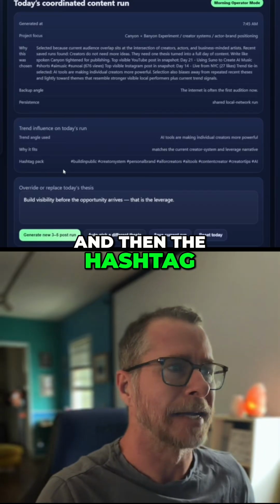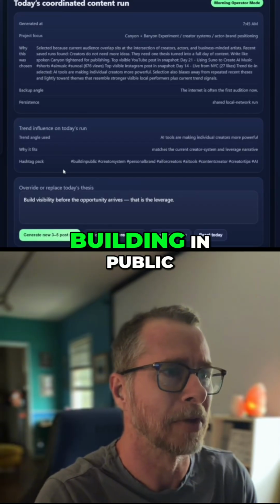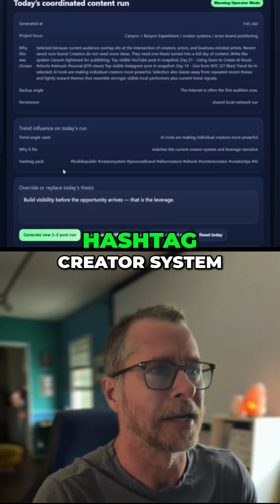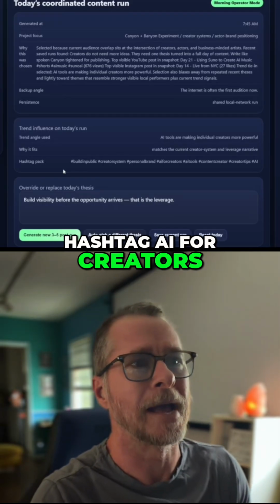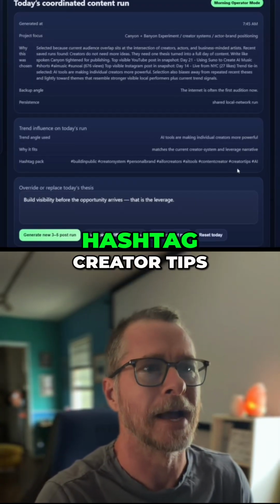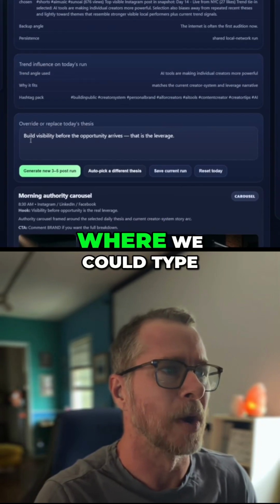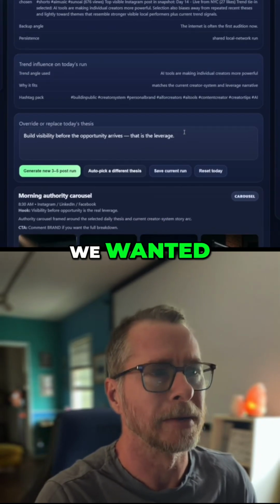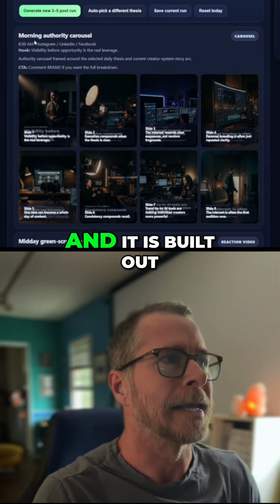And then the hashtag pack that it found from its research was hashtag building in public, hashtag creator system, hashtag personal brand, hashtag AI for creators, hashtag AI tools, hashtag content creator, hashtag creator tips, and hashtag AI. And then this is where we could type in our own if we wanted, but we're not going to do that. So then we come down here and it is built out.